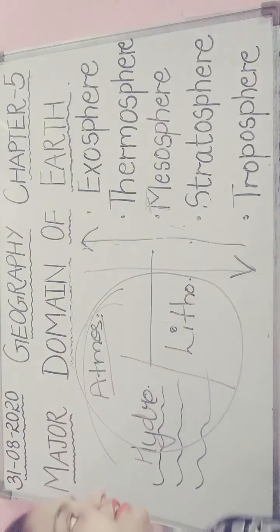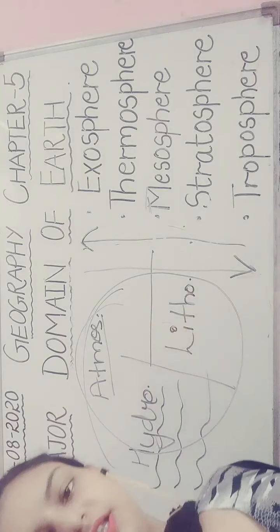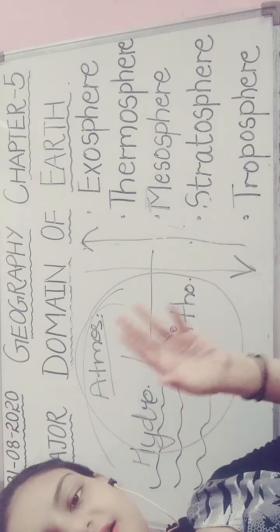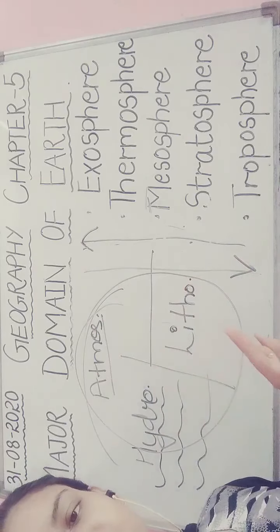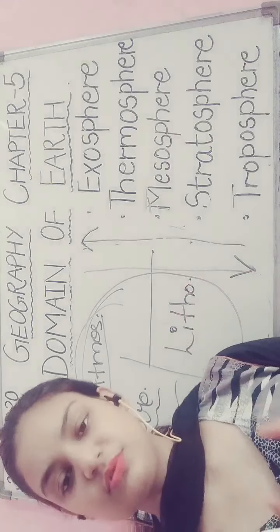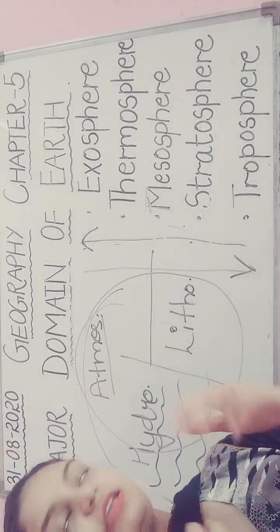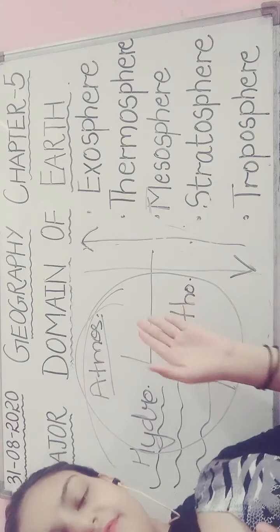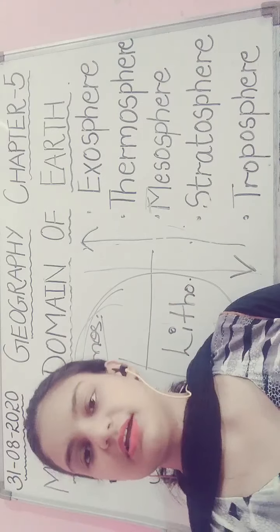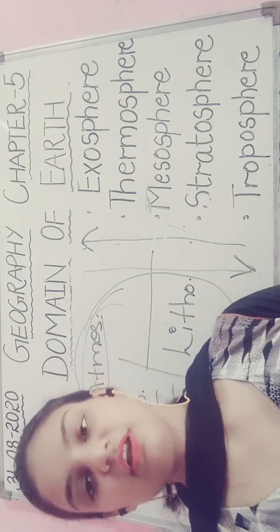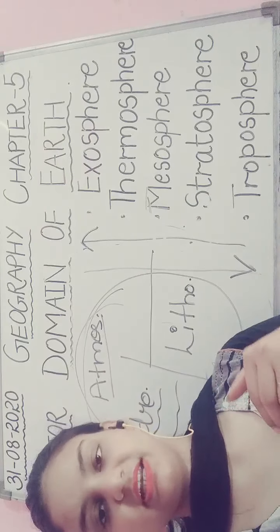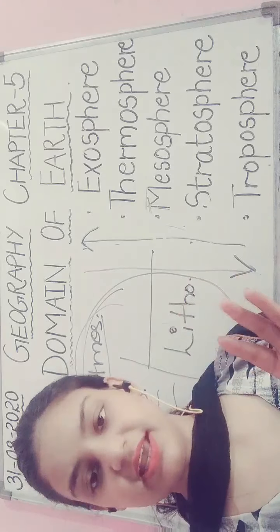If we are doing anything on the lithosphere, some effect of it will go to the hydrosphere also. If we start cutting the trees on the lithosphere, the soil will become loose and it can increase the chances of flood. That is how we are affecting each and every domain by affecting only one particular domain. So students, we should not cut the trees. And one more thing, the level of CO2 should always be less than 1%, as we have studied that in the 1% all the other gases are there.